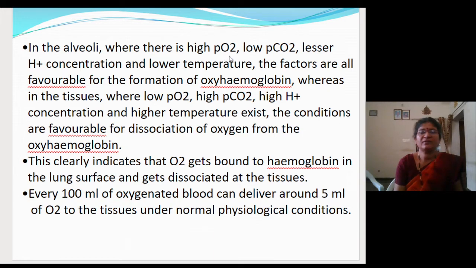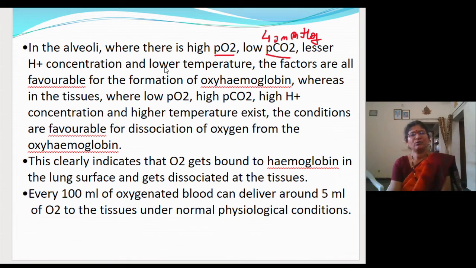The partial pressure of carbon dioxide of the inhaled air will be less, about 40 mm of mercury, and the hydrogen ion concentration and the temperature will also be less, because at the alveoli not much metabolic activity takes place.